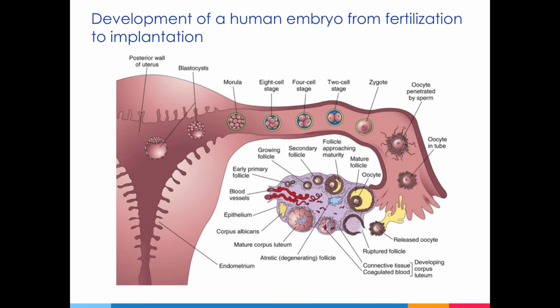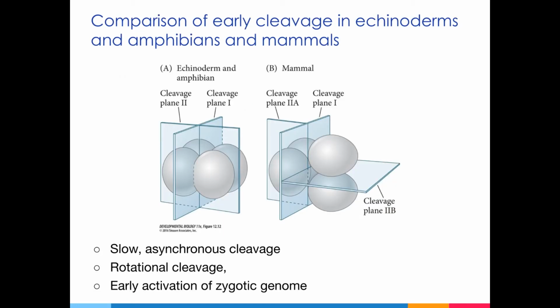As you can see, the embryo is undergoing cleavage as it makes its way to the uterus. It's apparent from these images that the early cell divisions in mammals are much slower than in other organisms. In fact, each cell division takes 12 to 24 hours to complete, so mammalian development is characterized by slow cleavage relative to that of other organisms.